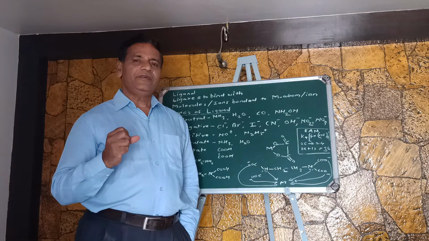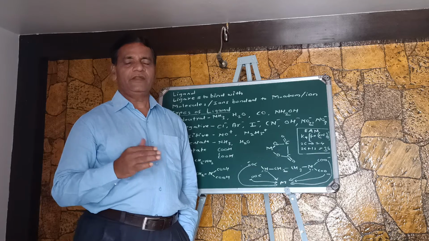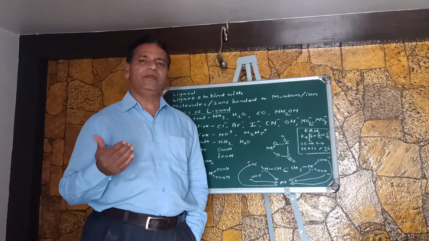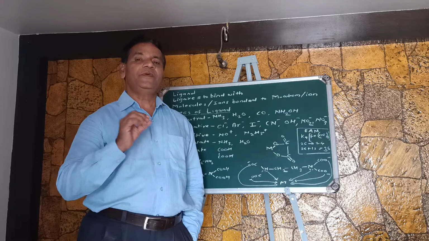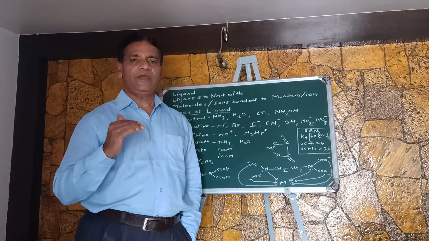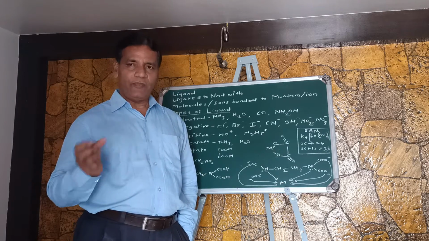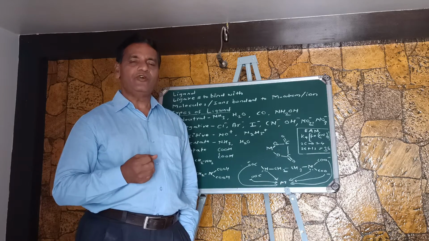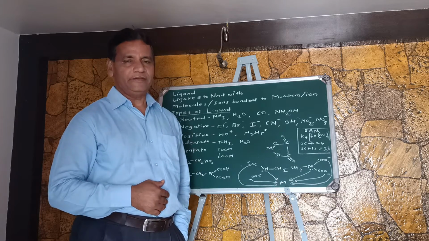These ligands bond with a metal part, metal in the form of an atom or metal in the form of an ion. So the metal part and these ligand species get bonded to form a coordinate complex compound. There is complex compound formation because of the combination of metal with ligand.